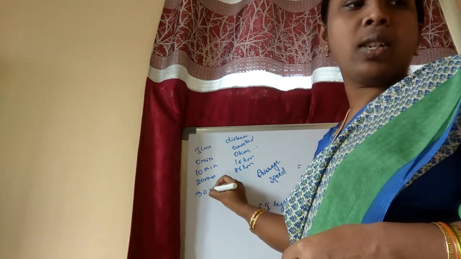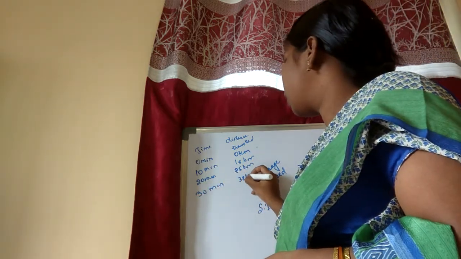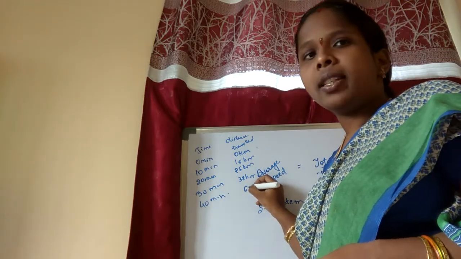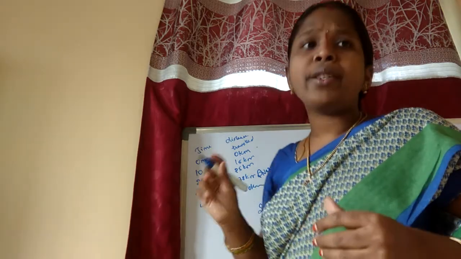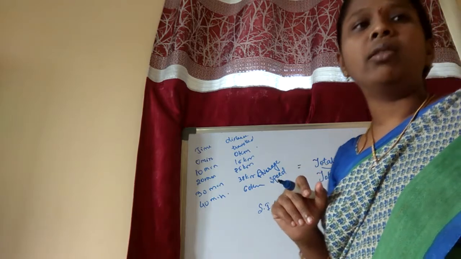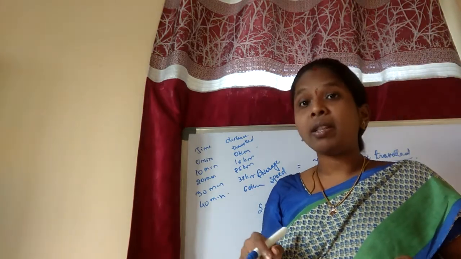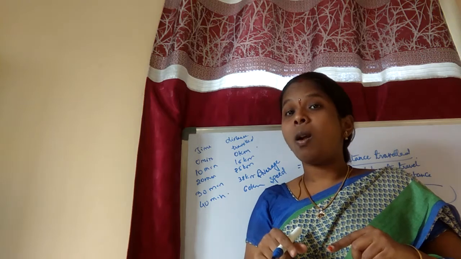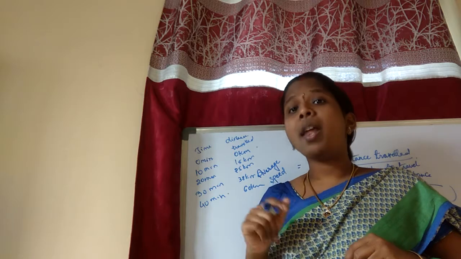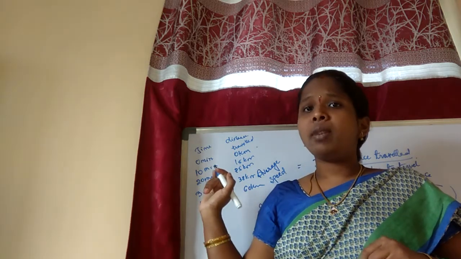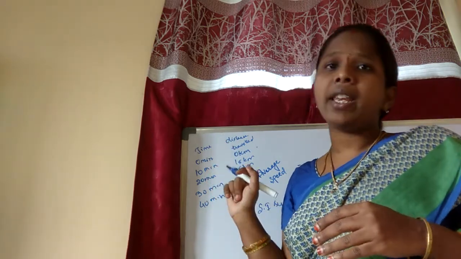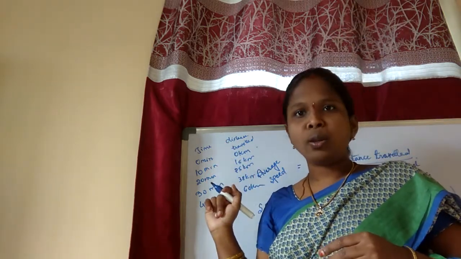For 30 minutes, 38 kilometers. For 40 minutes, 60 kilometers. So what do you notice from this? We notice that the car has covered unequal distances in equal intervals of time. So what is this called? Is it a uniform motion or non-uniform motion? Yes, it is a non-uniform motion, because the time intervals are equal, but the distance traveled is unequal.